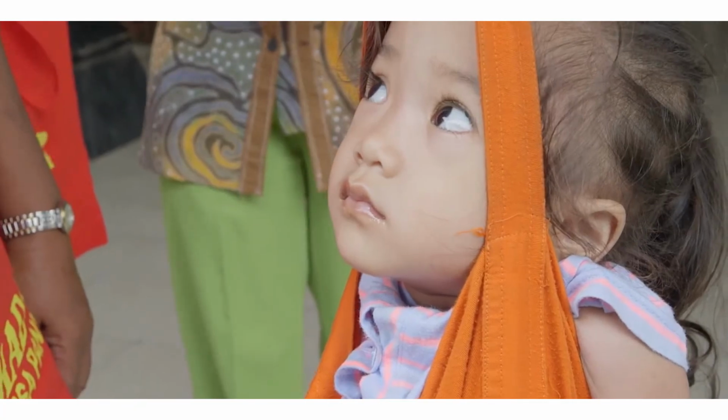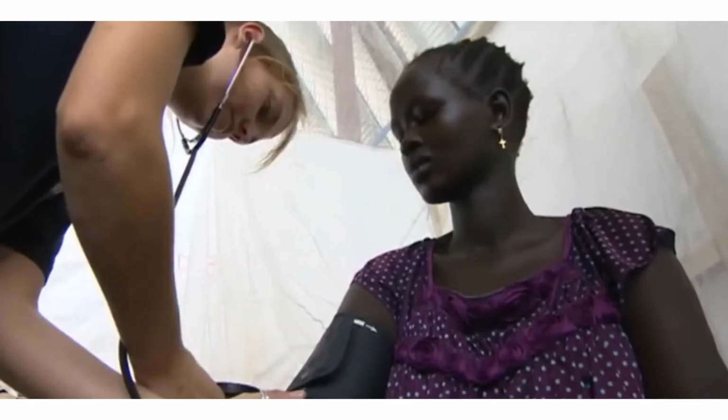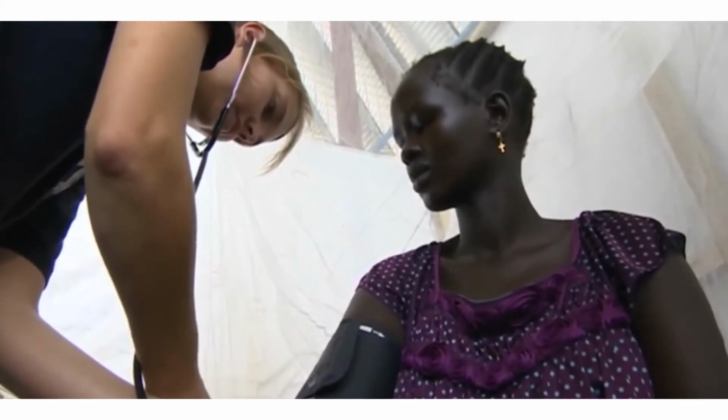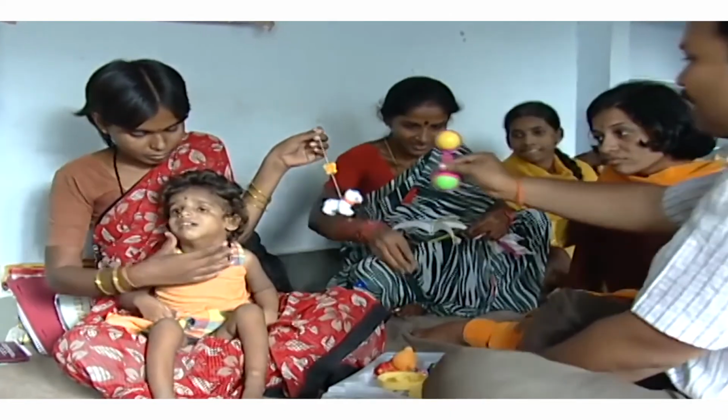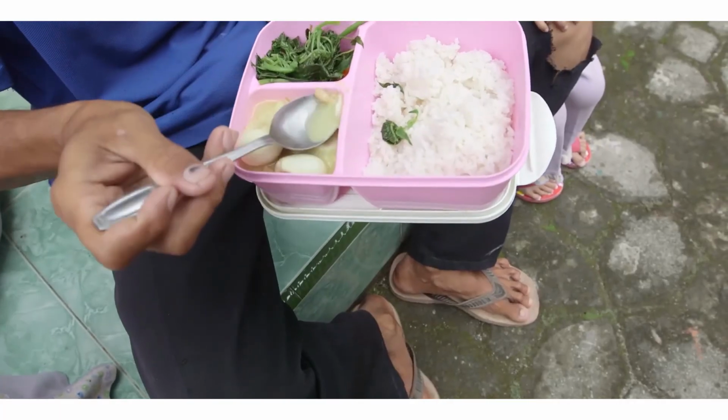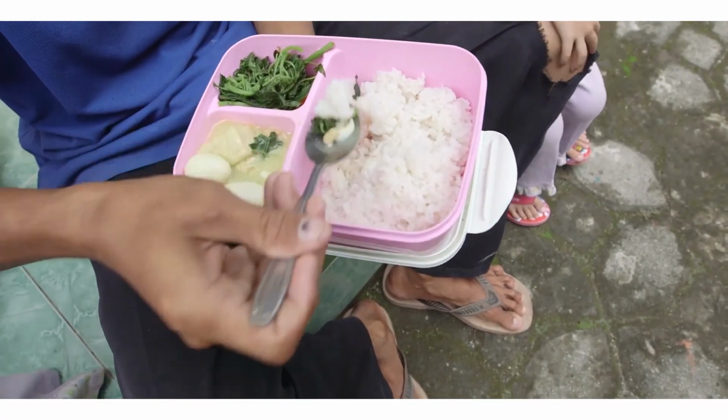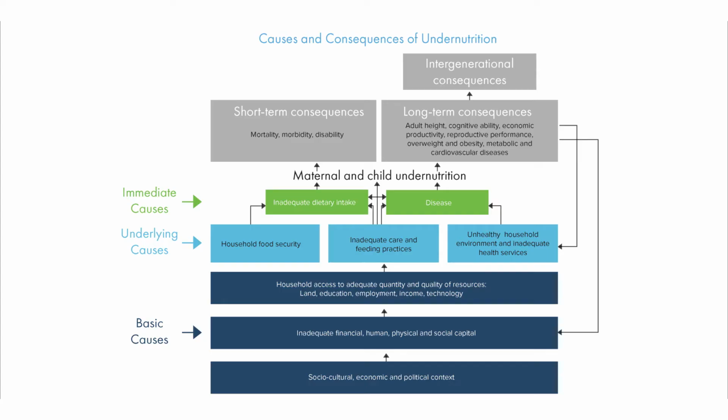Is there a functional health system? Is there a healthy environment that a family lives within? Is it a clean and a hygienic environment? And food, are they food secure? What's the food system like that they're living in? And then if you start to go down into the basic causes, into the darker blue boxes, these are more of the broader causes: poverty issues, education, women's empowerment, that really are broad factors across all of development that impact nutrition.